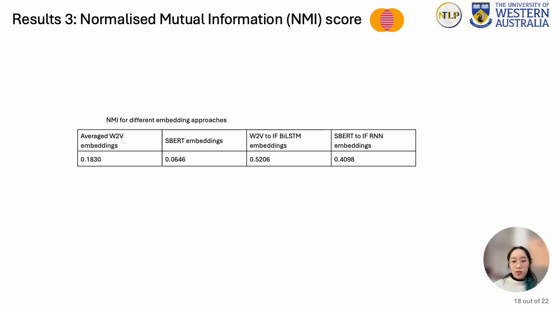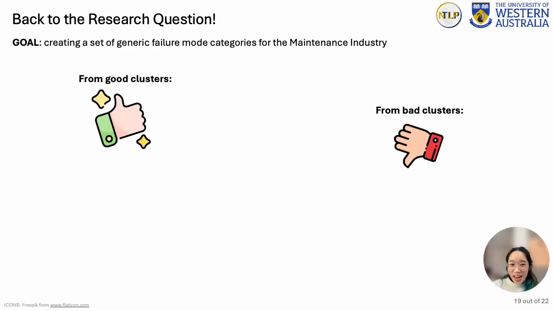The NMI score reflects the strength of expert knowledge captured within each embedding approach. It also shows how semantic representation alone is insufficient to capture the engineering knowledge in maintenance work orders, with low scores for both average word-to-vec and sentence-BERT approaches. So, to recap this study's contributions, the aim was to create a set of generic failure mode categories for the maintenance industry.